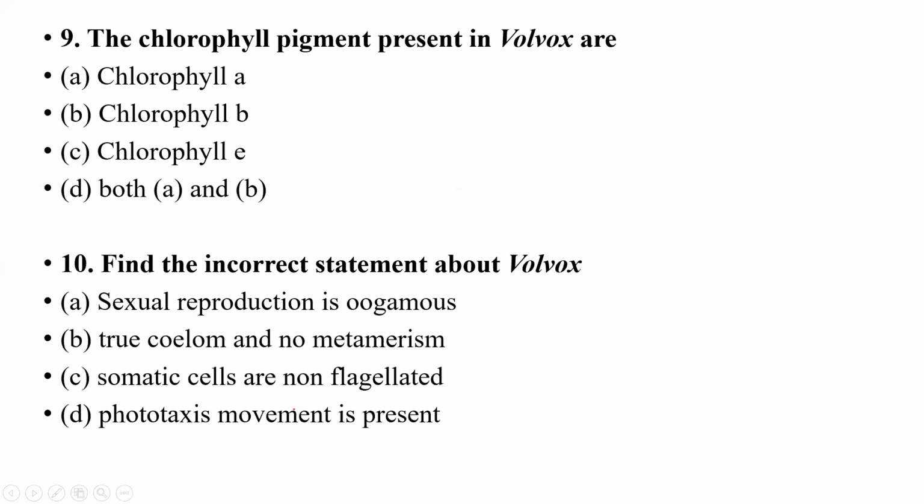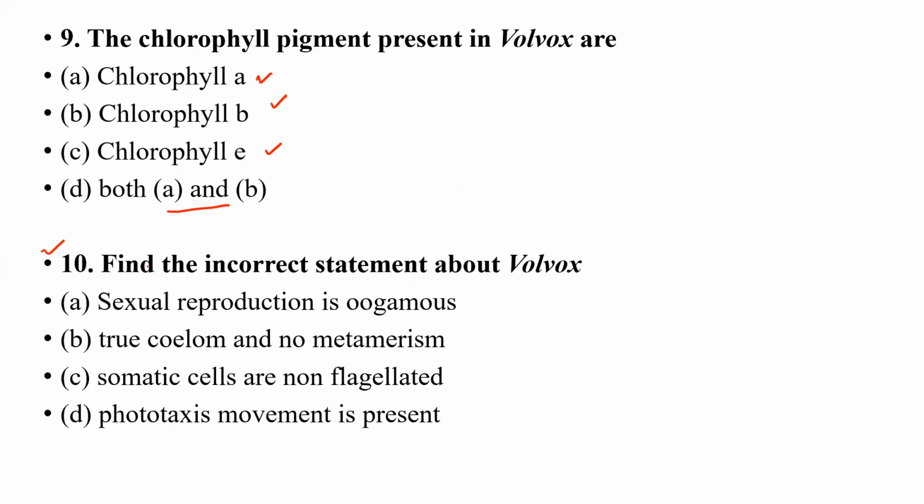You have to answer. In question number 9, the chlorophyll pigment present in the Volvox. Which chlorophyll pigment is present in the Volvox you have to answer. So option A chlorophyll a, option B chlorophyll b, option C chlorophyll e, and option D a and b.